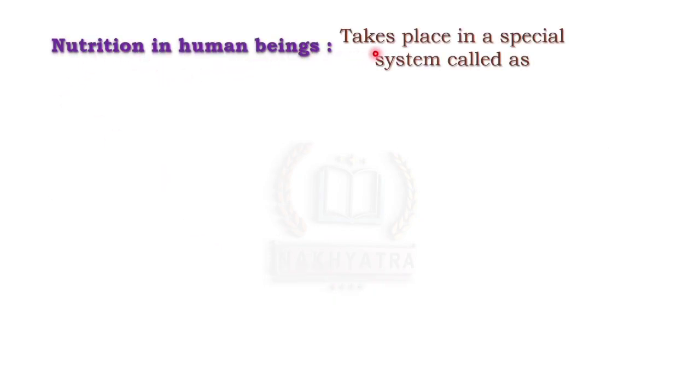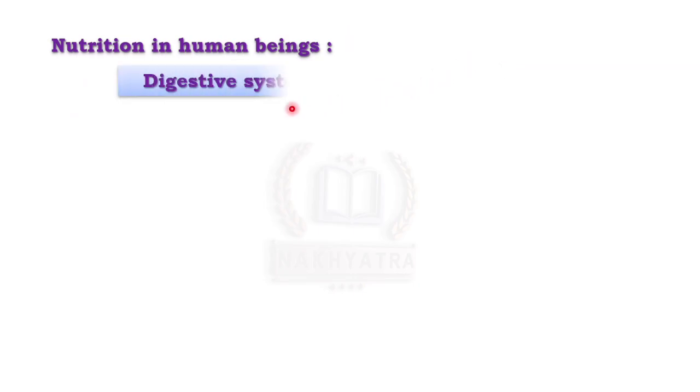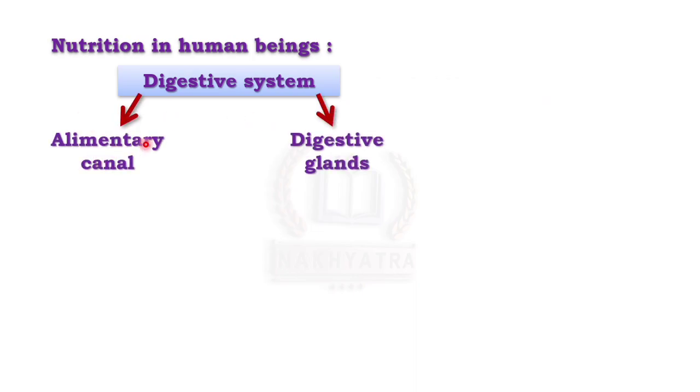Next is nutrition in human beings. It takes place in a special system called the digestive system. So where does nutrition take place in human beings? Yes, in the digestive system. It is made up of two parts. The first part is the alimentary canal and the second part is the digestive glands.